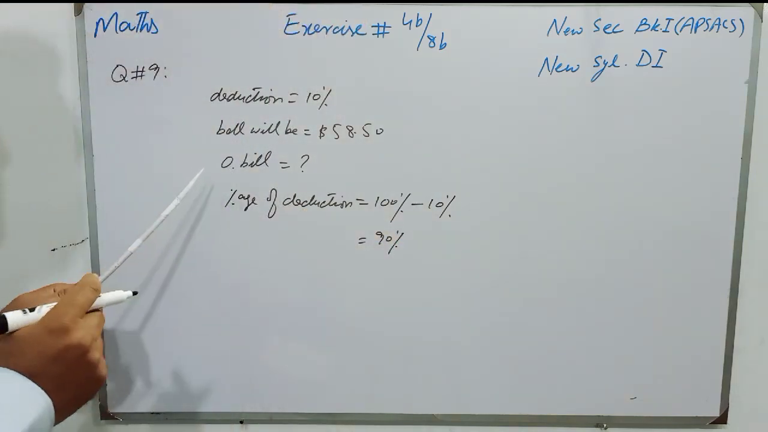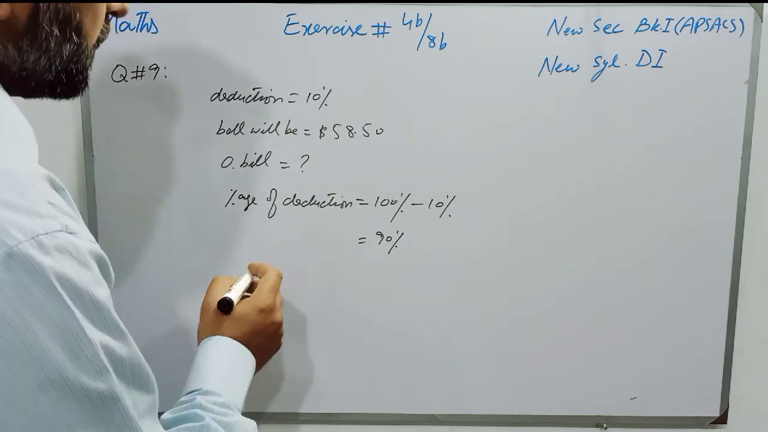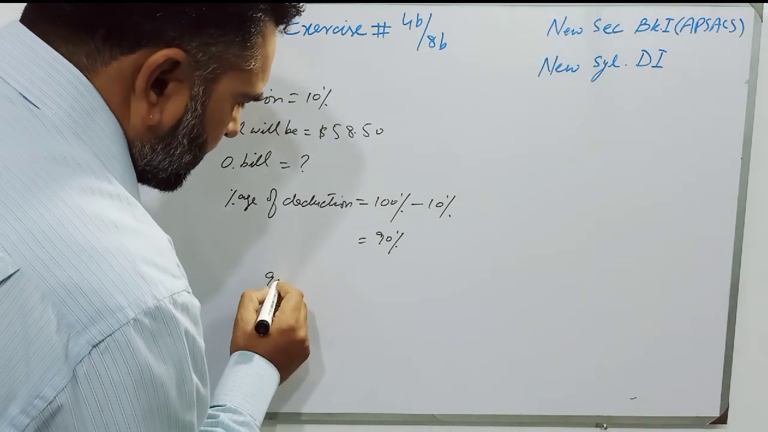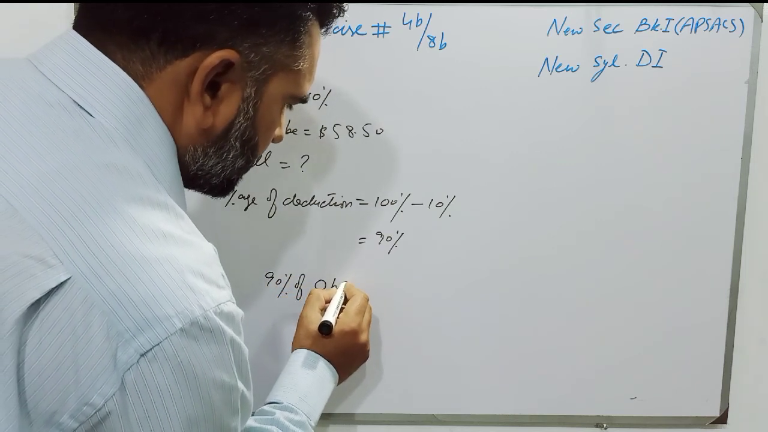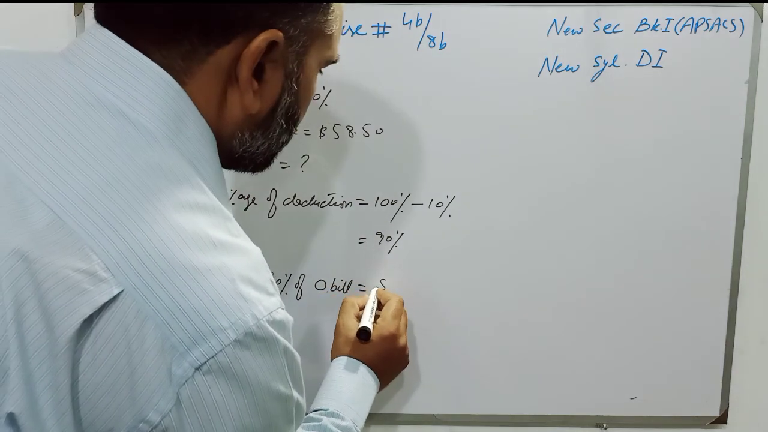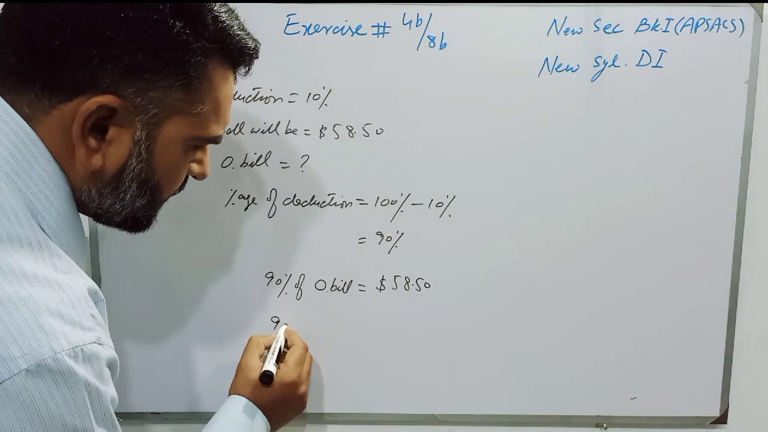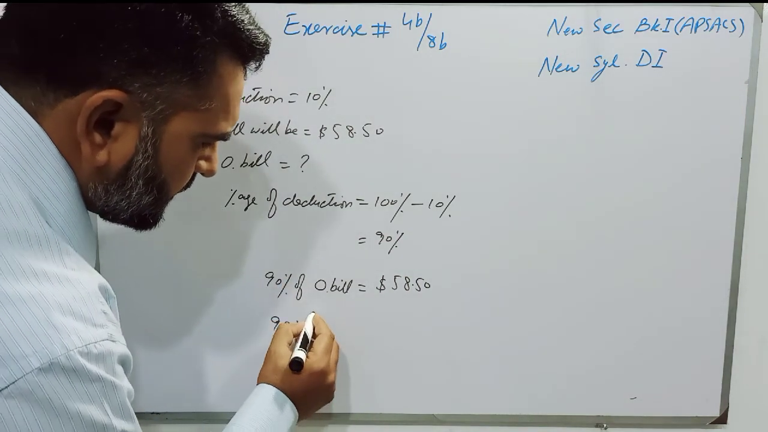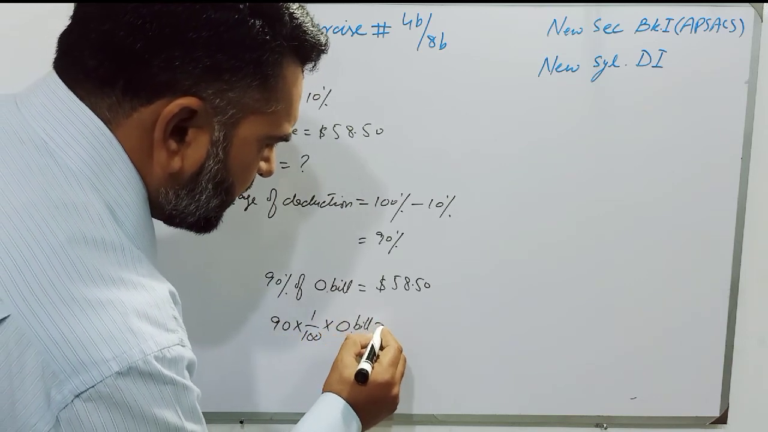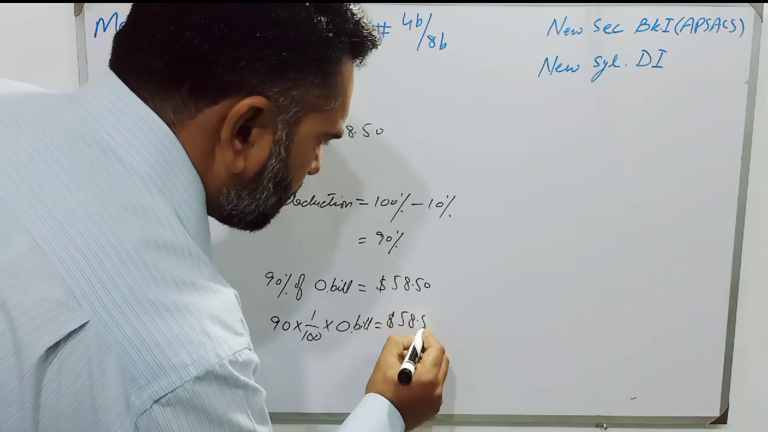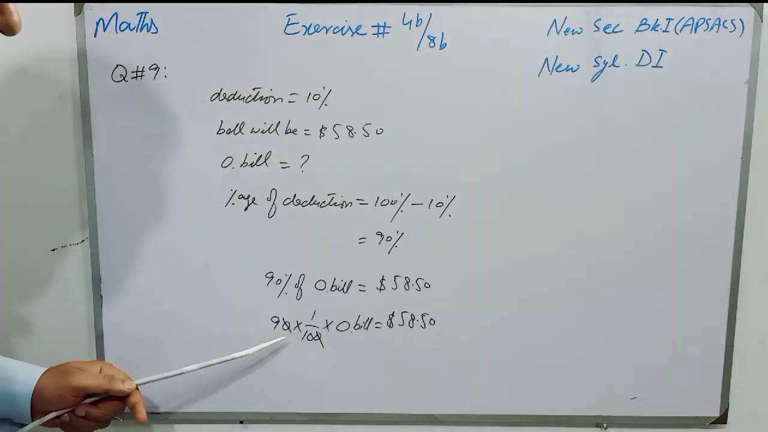So students, 90% of original bill is $58.50. So we will write it as 90% of original bill is $58.50. So students, 90 will remain as 90, and instead of percentage I will write 1 over 100 multiplied by original bill we have to find is equal to $58.50. This 0 will be cancelled with this 0 because 90 is numerator and 10 is denominator.